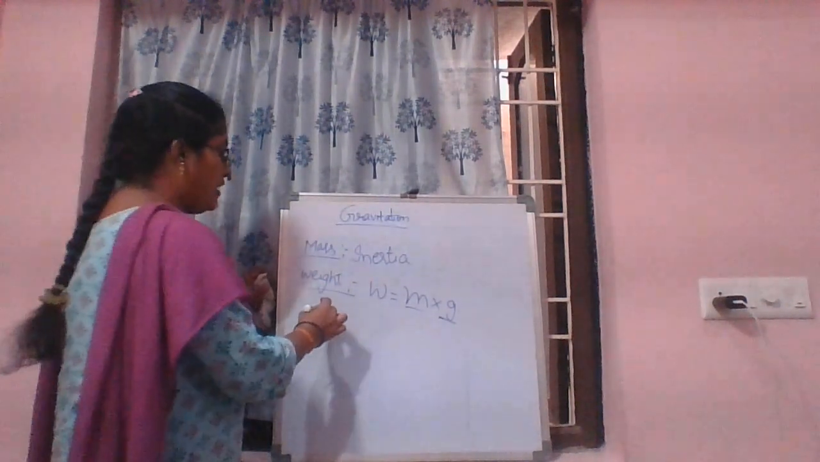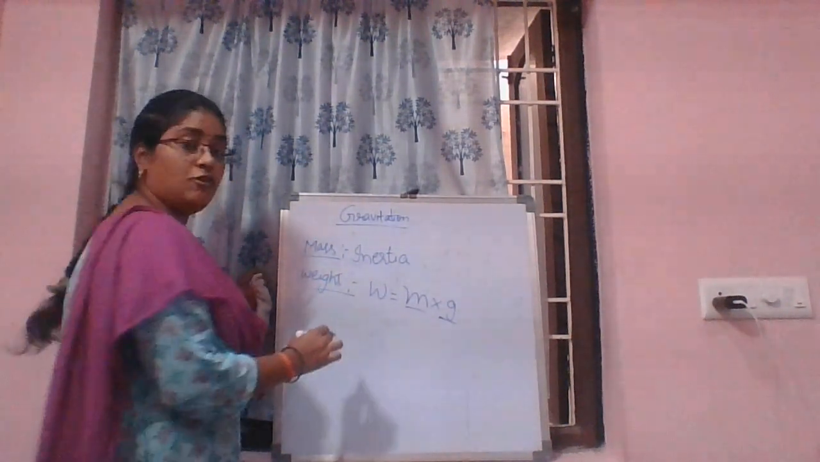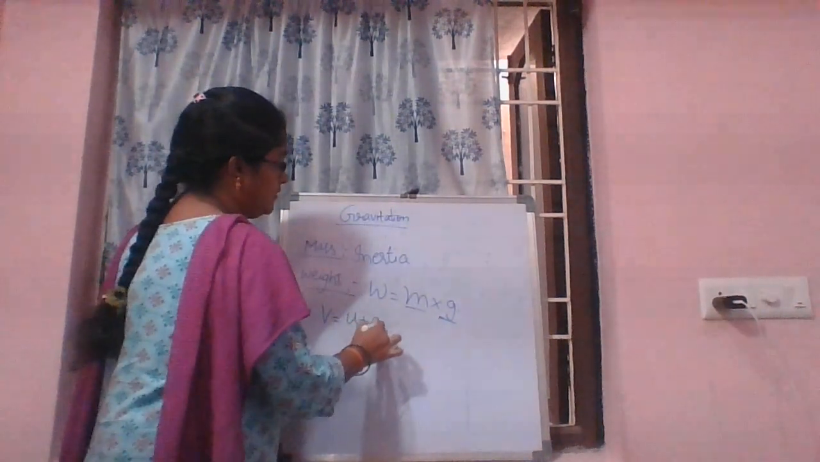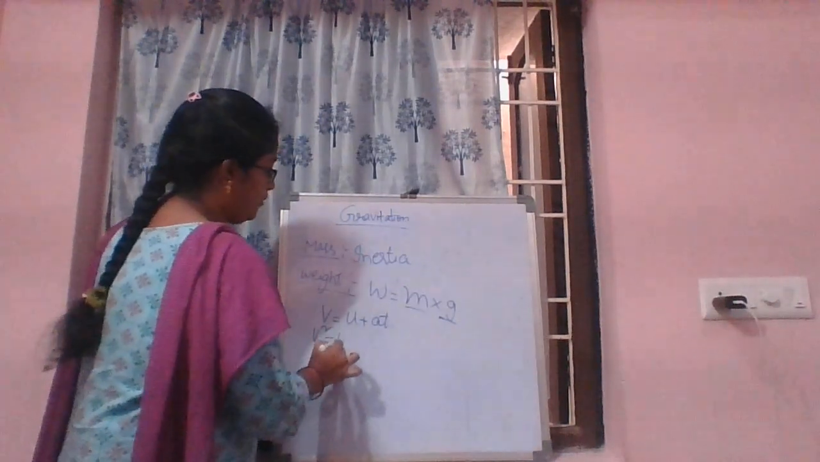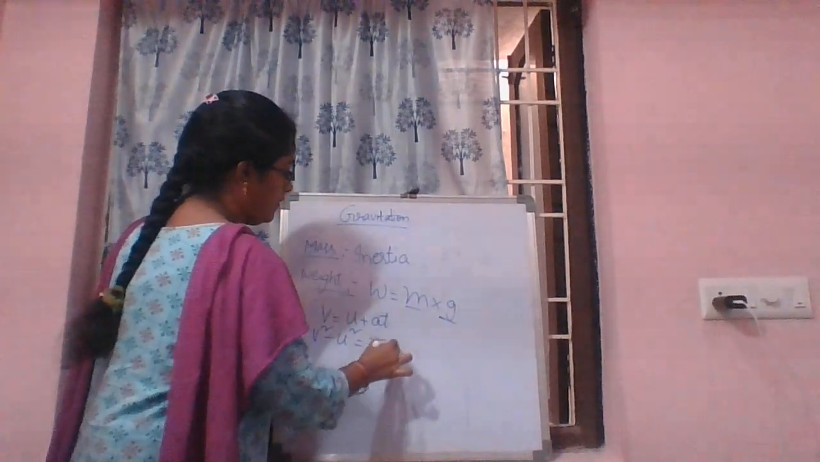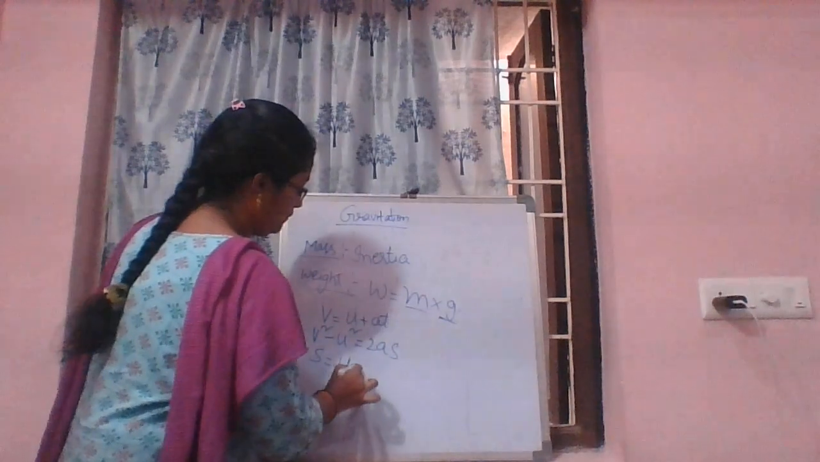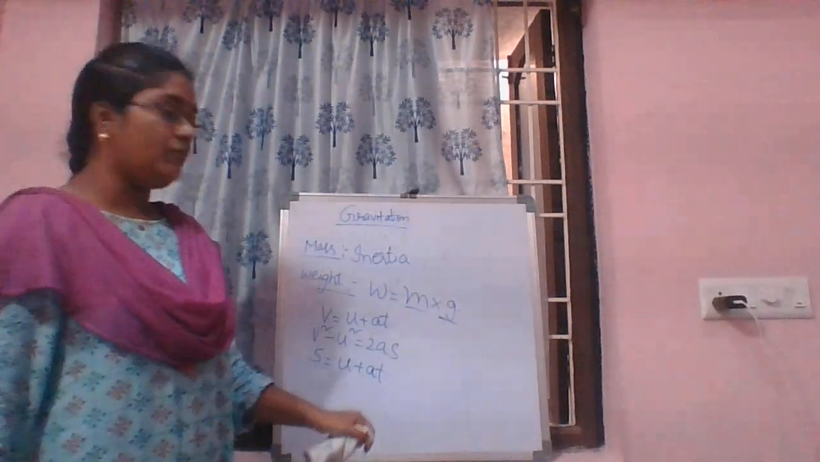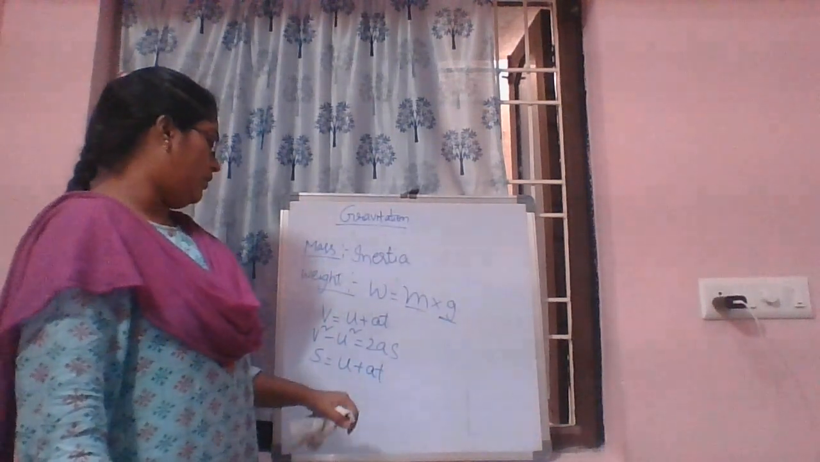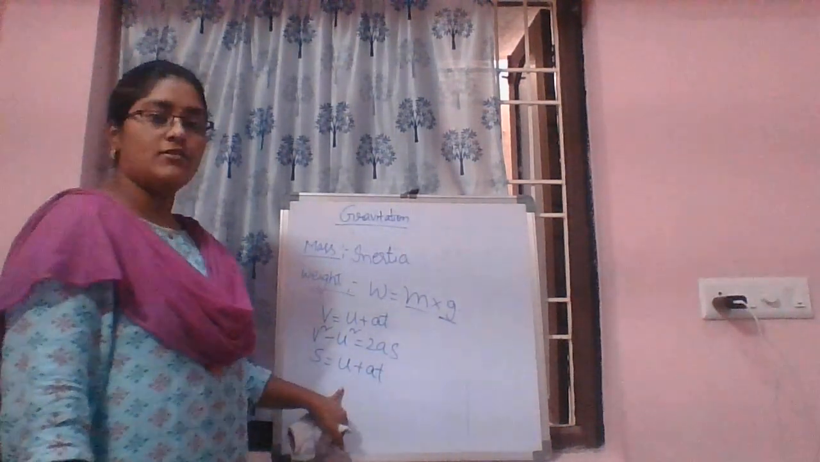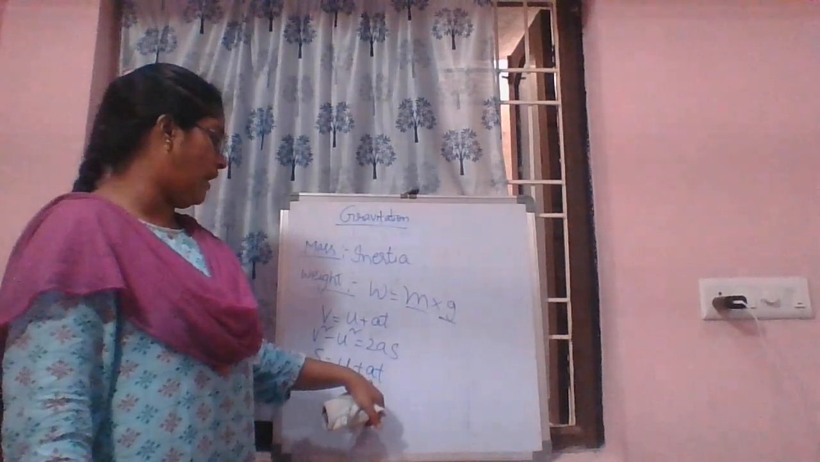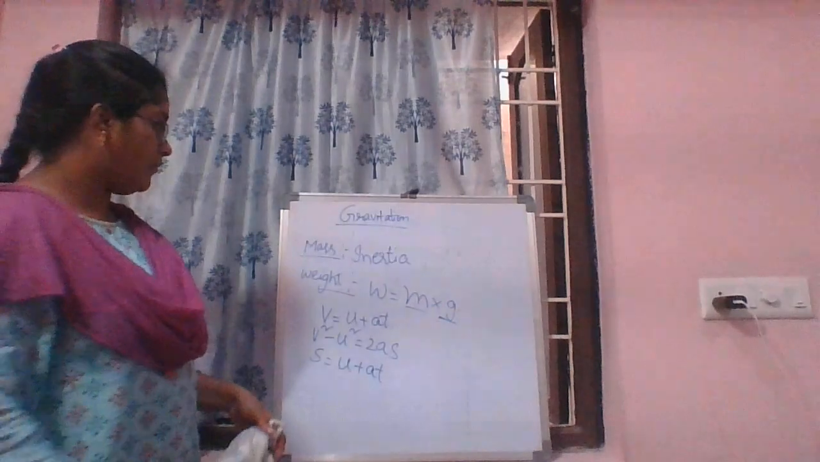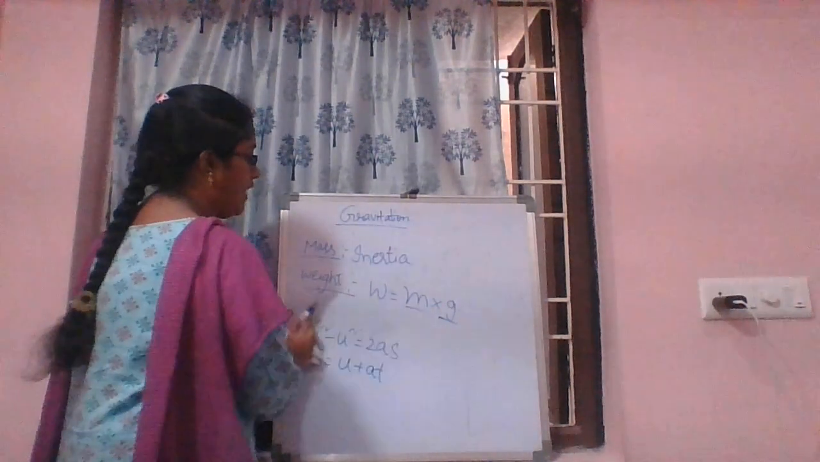Here we have different equations of motion: v equal to u plus at, v square minus u square equal to 2as, and s equal to ut plus half at square. By using these equations we can also derive values like initial velocity u, final velocity v, acceleration due to gravity, time, and displacement. Depending upon the weight, we can derive those.